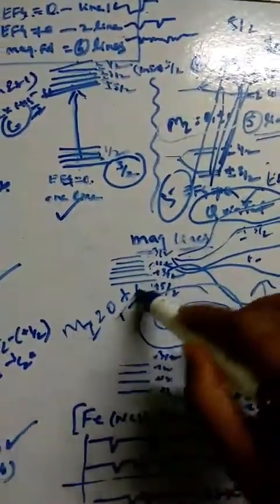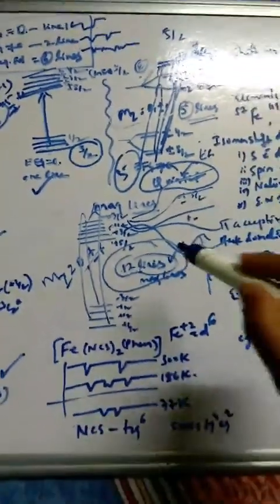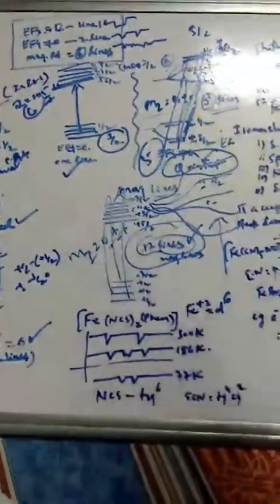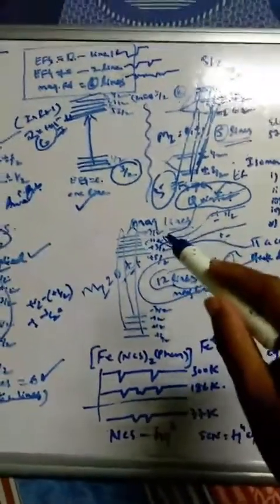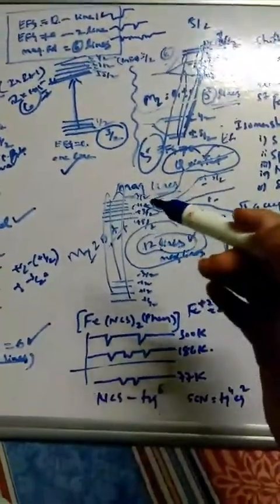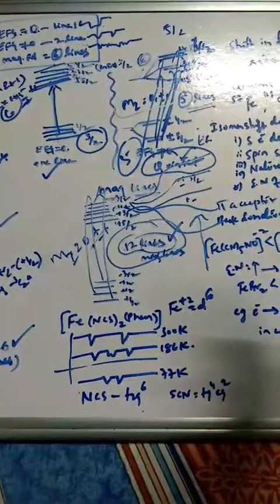You can do it as homework. Go through all the splitting, find the selection rule, and try to transit one by one. Finding the selection rule like this, you are going to get 12 lines. You can show me as homework, or you can comment to me on this. This is the quadrupole splitting as well as the magnetic splitting in Mossbauer spectroscopy.